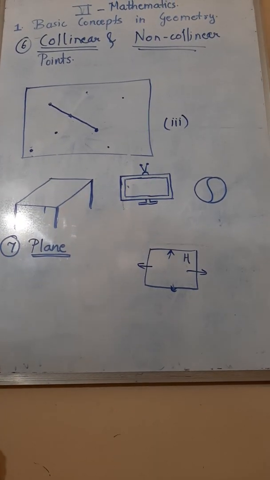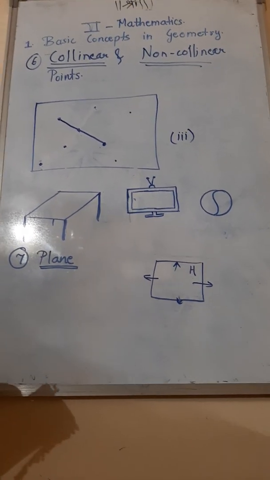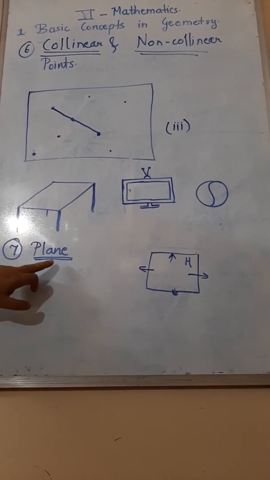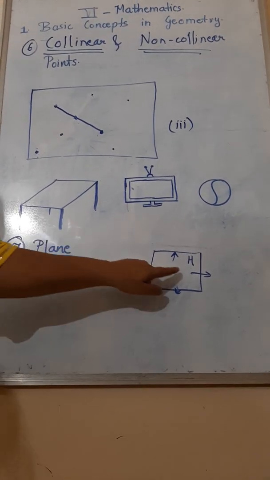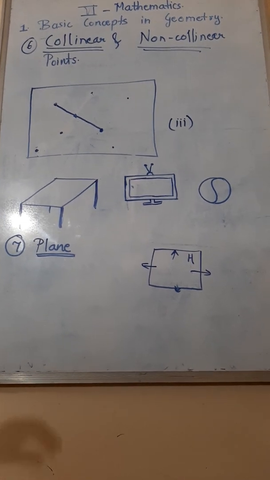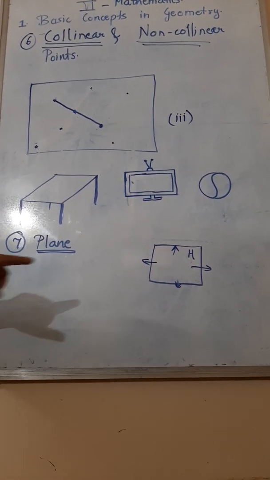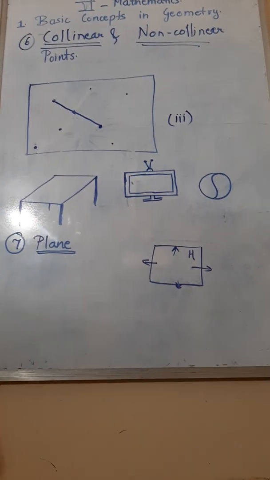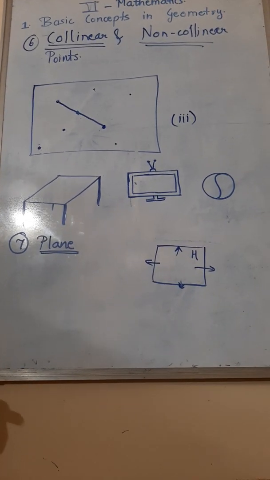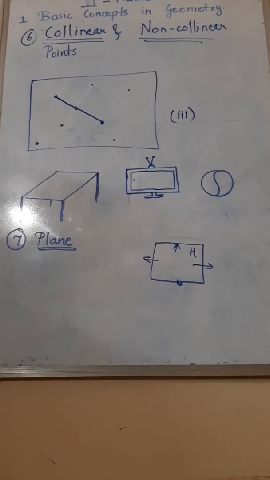Did you understand what a plane is? A flat surface is called a plane in mathematics. It is always represented with a capital letter, and these arrows are telling us that the plane is extending in all four directions.